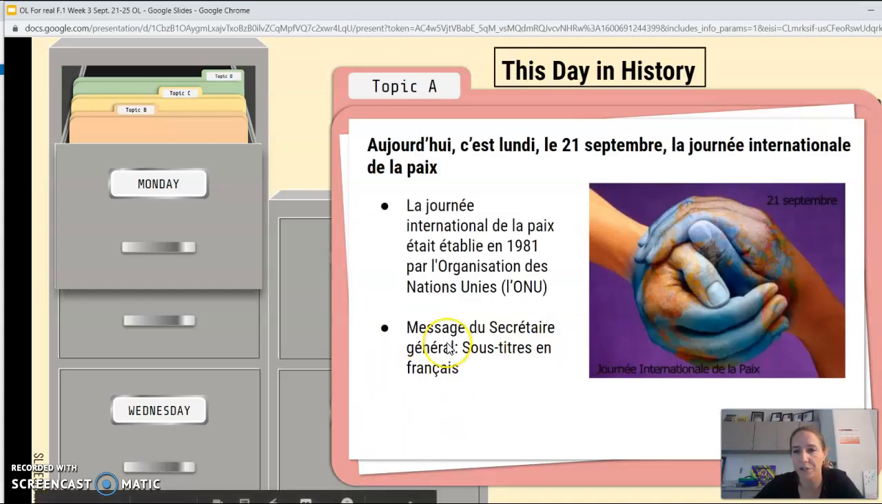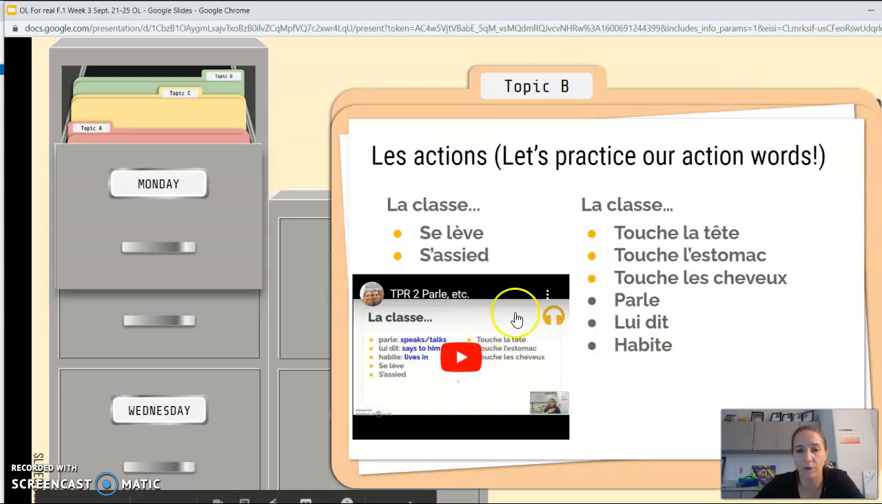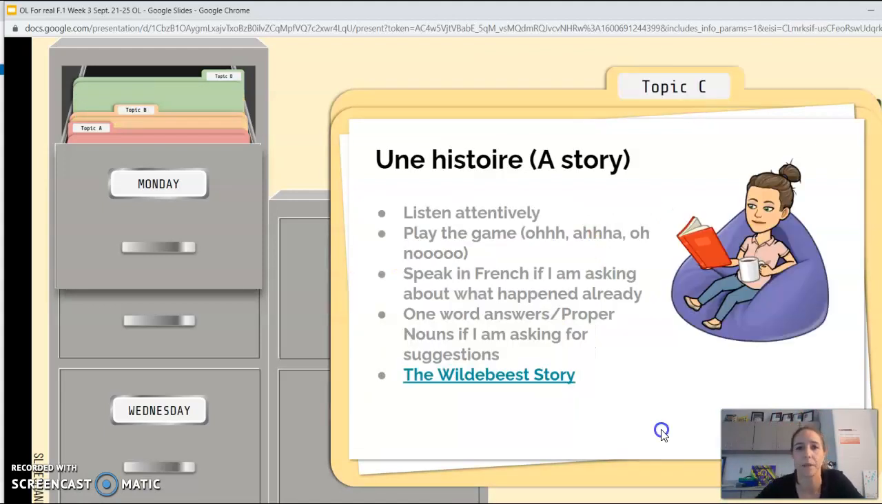This day in history, you're going to do a quick discussion about this. I want you to read through it and see if you can find some cognates, figure out what it means. We'll go ahead and just use this video to go through our different action words. La classe se lève, la classe s'assied, these new ones. La classe parle, la classe lui dit, la classe habite. And we'll go over those during our live meeting on Wednesday too.